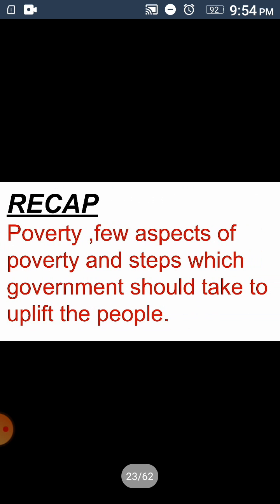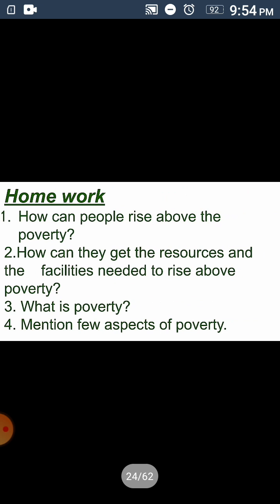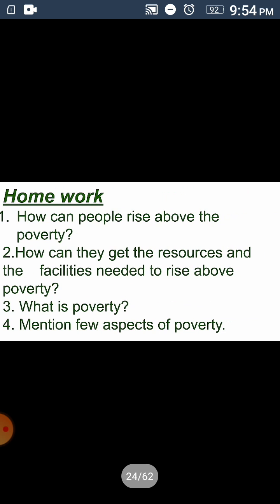Today we have learnt about poverty, a few aspects of poverty, and steps which the government should take to uplift poor people. Your assignment. First question, how can people rise above poverty? Second, how can they get the resources and the facilities needed to rise above poverty? Third, what is poverty? Fourth, mention a few aspects of poverty.